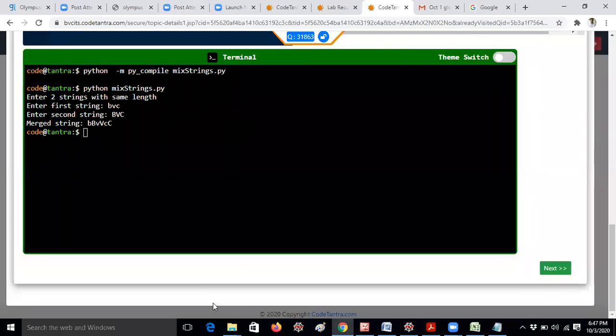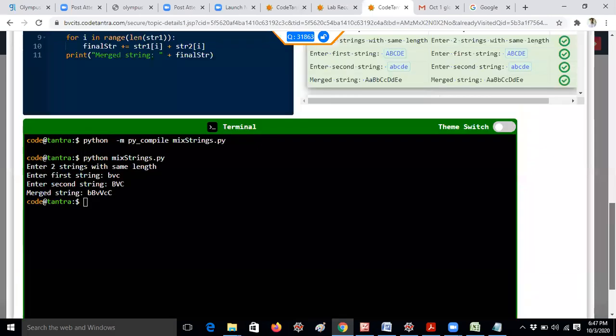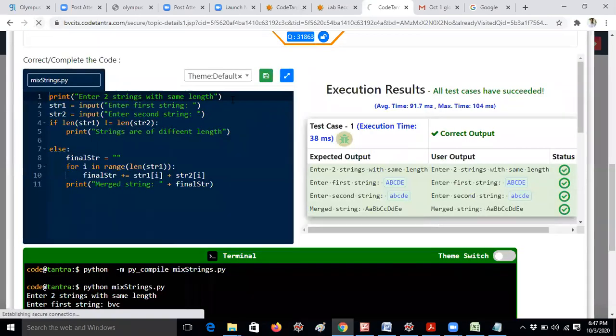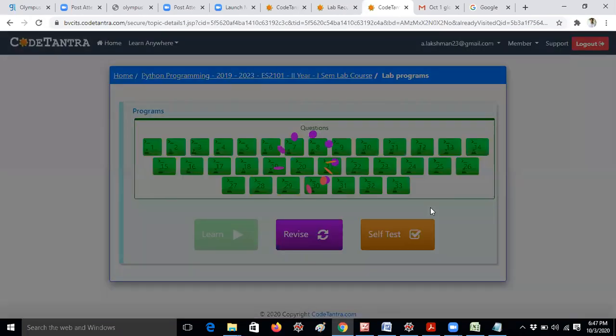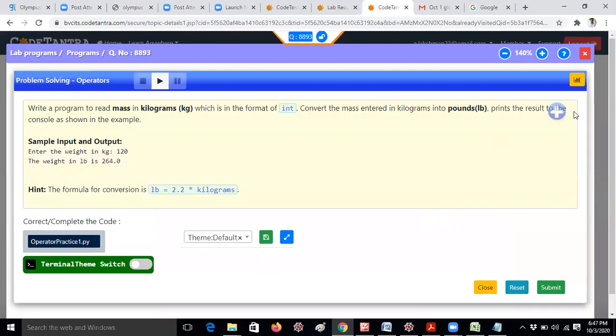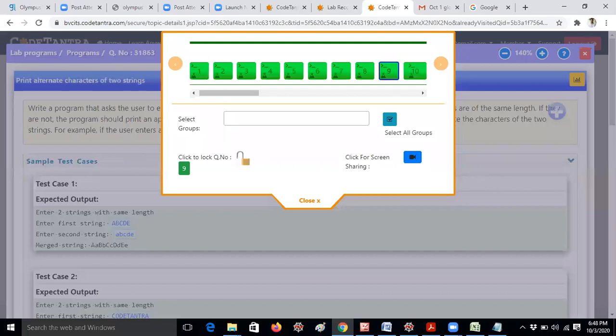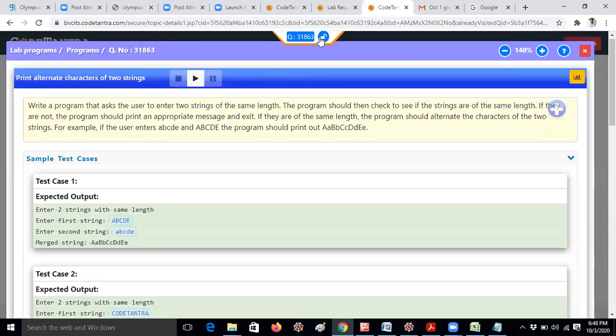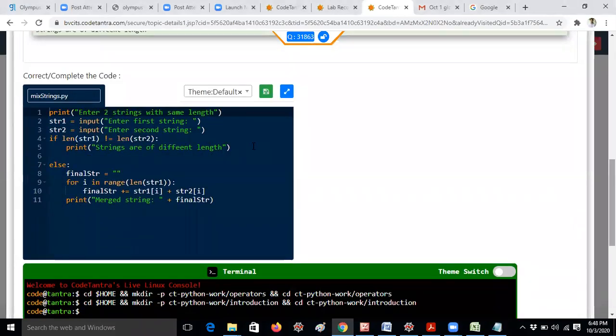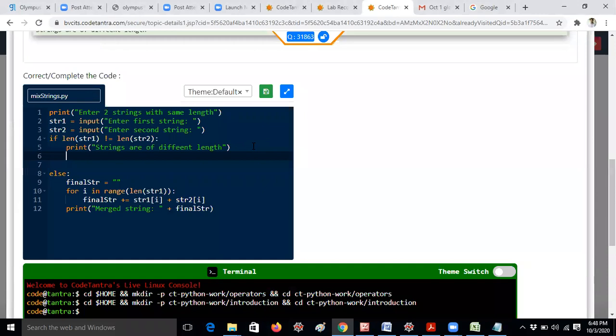So this is the question. Next, if I am giving a different length, let me check. In C language we have an exit function. Okay, so we have the exit function in Python also. According to the question, it says print an appropriate message and exit. Exit means it will be automatically exited actually. So this program works without exit also, but if you want to exit, you just give exit with brackets. That's all. So this is also there in Python.